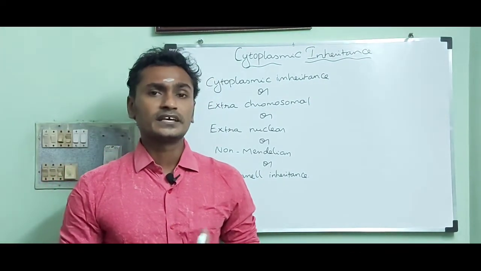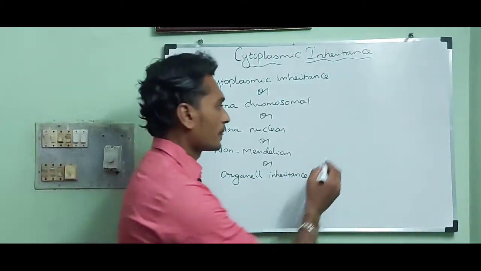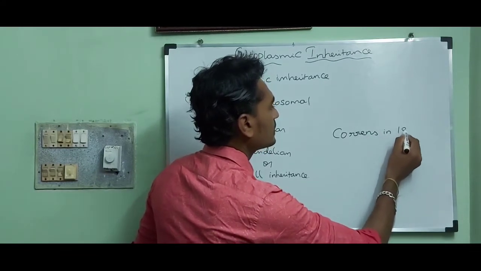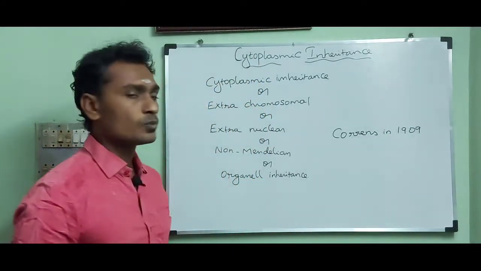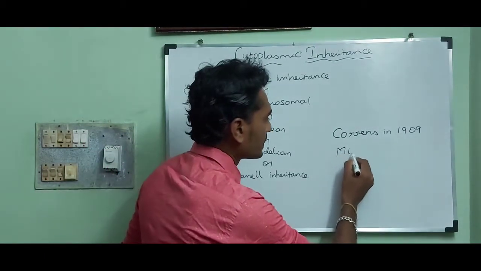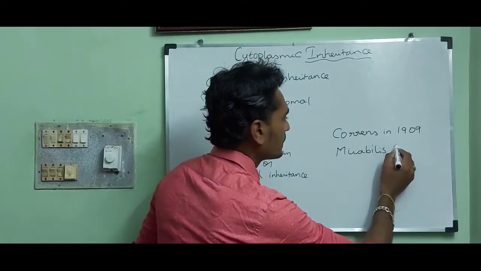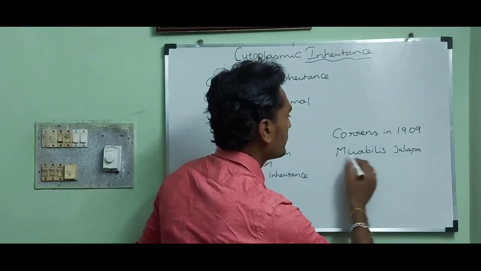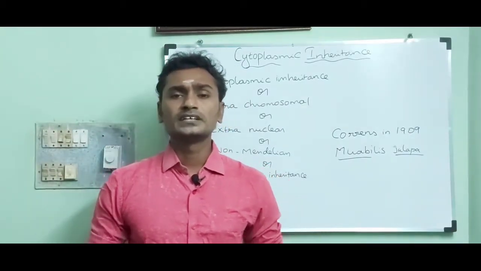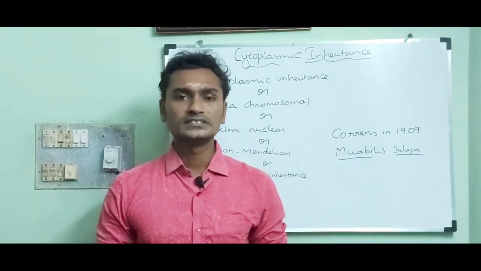Cytoplasmic inheritance was first reported by the scientist Correns in 1909, and it was reported in the plant Mirabilis jalapa. It is otherwise called the 4 o'clock plant. Cytoplasmic inheritance is of two types: chloroplast inheritance and mitochondrial inheritance.